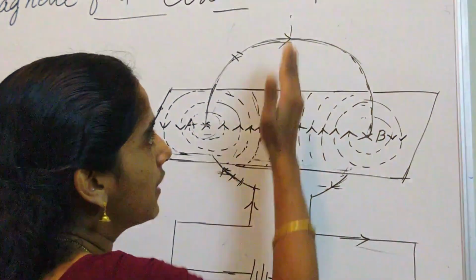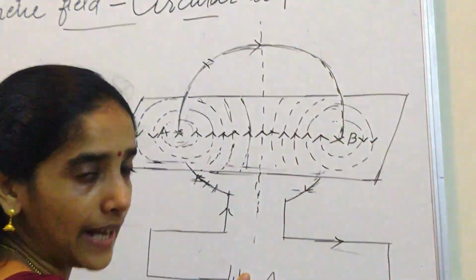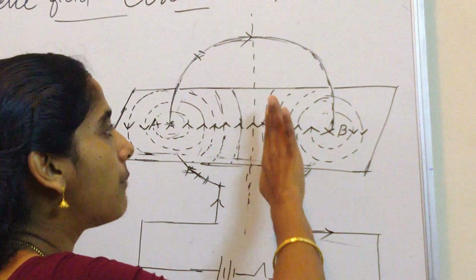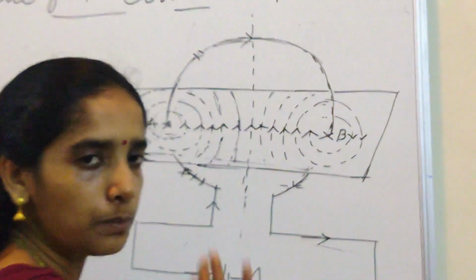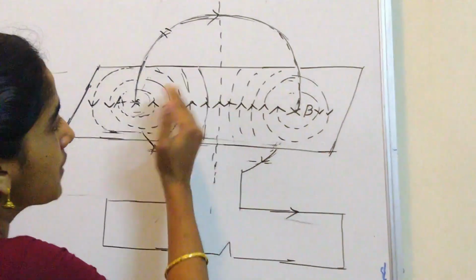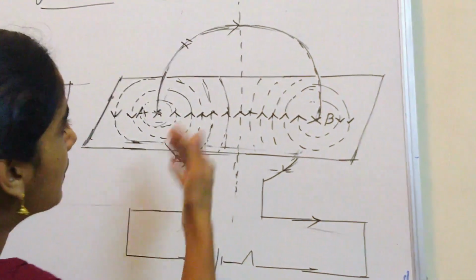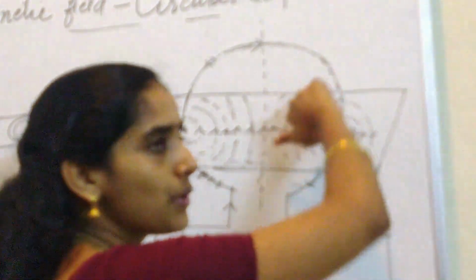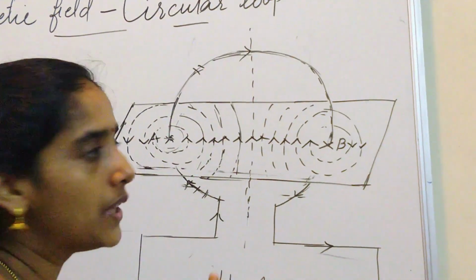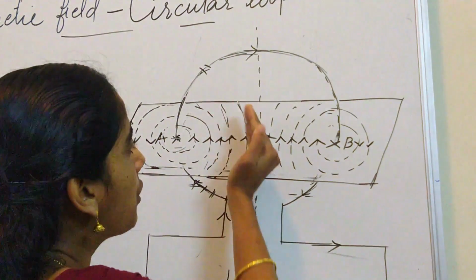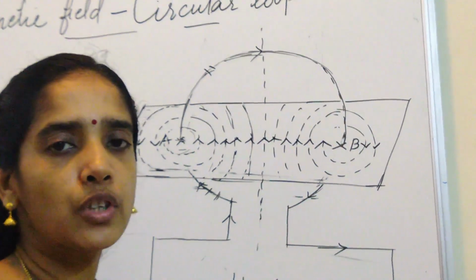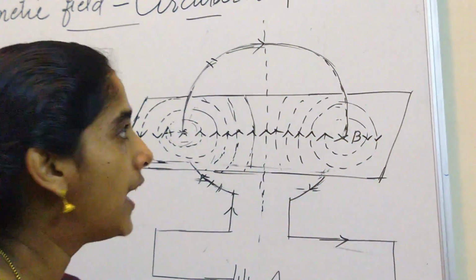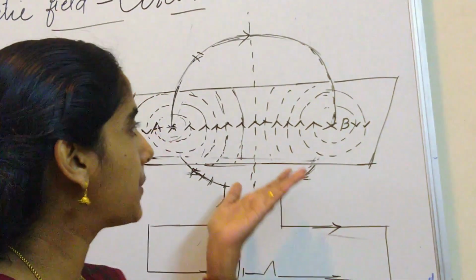That means at this point, you just take the symmetric line and move to the right of the symmetric line. To the right of the symmetric line, we can see that the magnetic field is dominated by this half of the loop. To the left of the symmetry line, it is dominated by this half of the loop. So this half makes the magnetic lines move in this direction, the other half in the opposite direction. So at the exact middle, the net force will not be towards left or right. So what will be the direction of the compass needle there? It will be the direction of net force. What is the direction of net force? Straight.